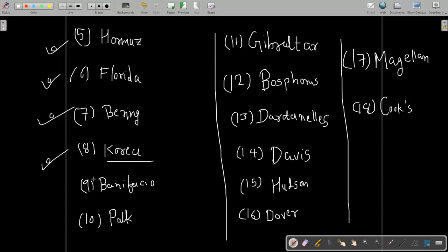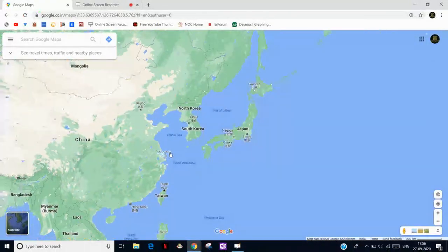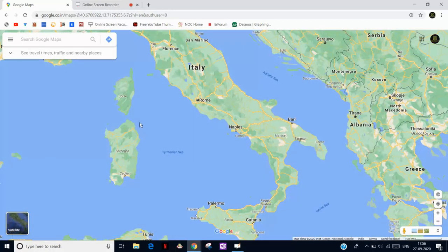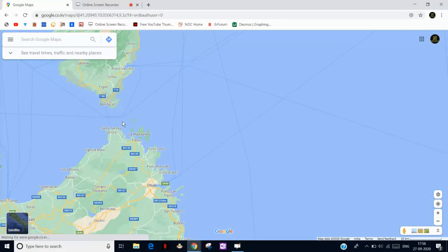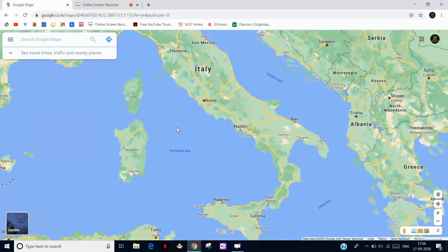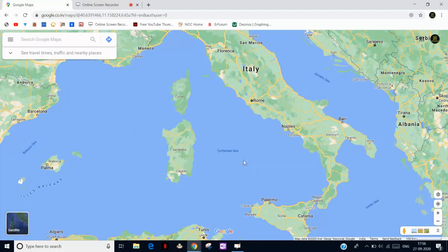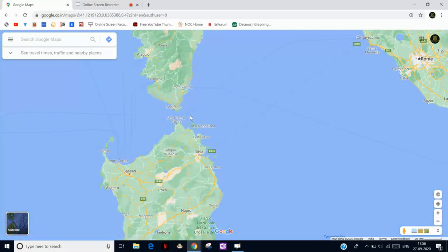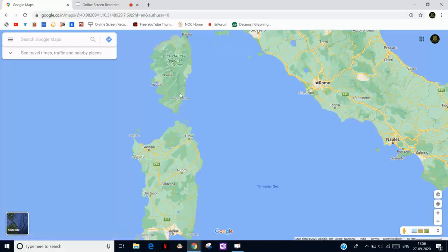Then the Strait of Bonifacio. The Bonifacio Strait is in the European continent. Just look at here. This is one place known as Bonifacio, and it separates two islands and also connects two seas. This is the Balearic Sea and the Tyrrhenian Sea. This small strait is known as Bonifacio, which separates these two islands.